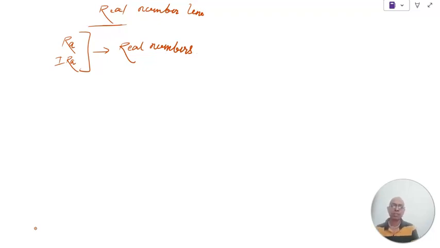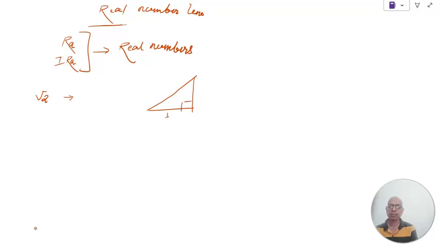So here, let's try to represent root 2, which is an irrational number, on the number line. What concept will we use to represent root 2 on the number line? See, this is a right angled triangle.